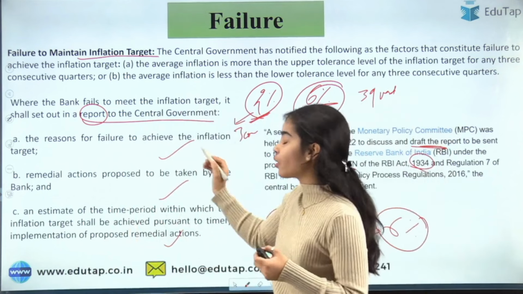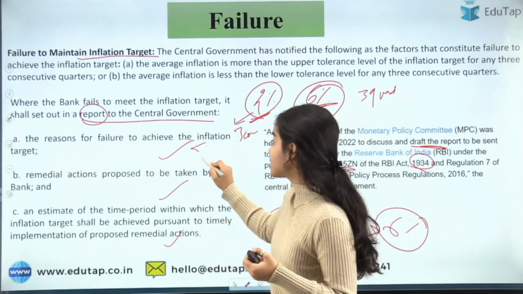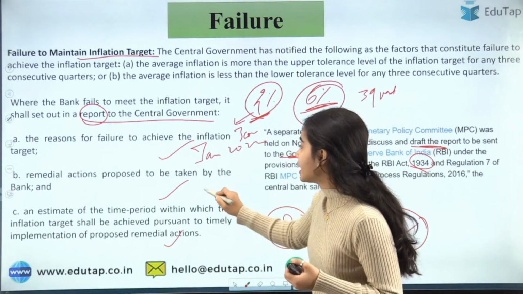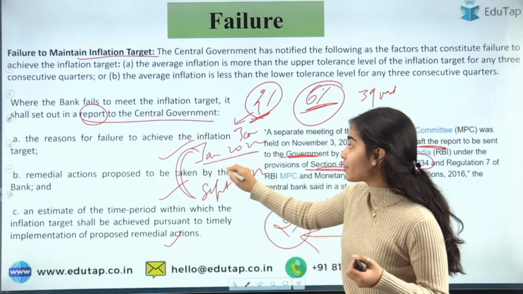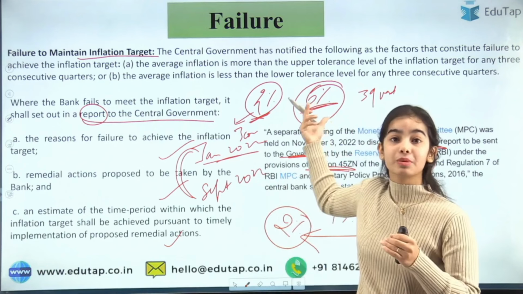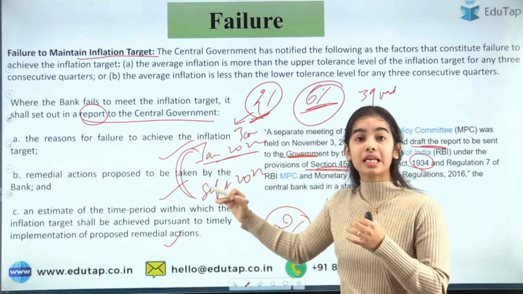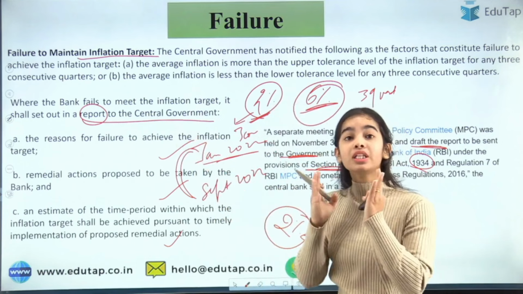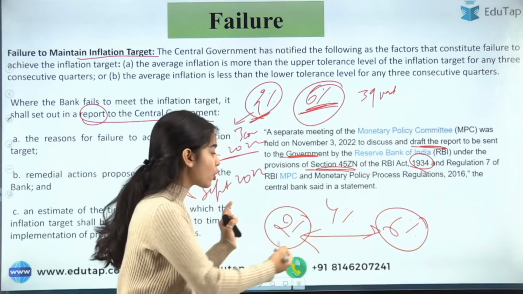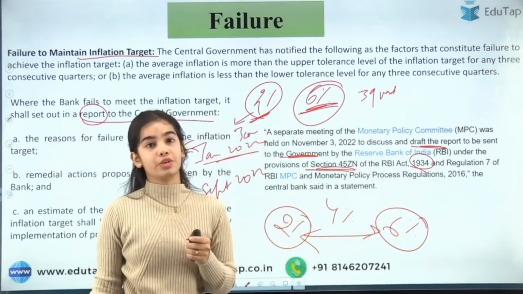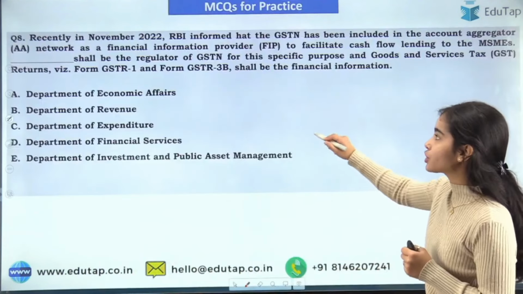And now you will see how 9 months make 3 consecutive quarters. From January 2022 till September 2022, you can see that there are 9 months. From January till September, in all the months, the retail inflation was above 6%. So it was not in the range of 2% to 6%. Okay, for 9 consecutive months, for 3 consecutive quarters.